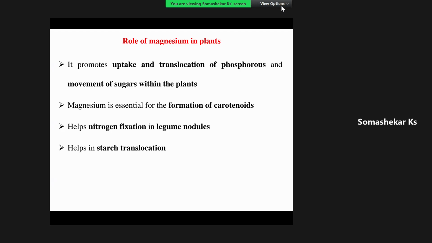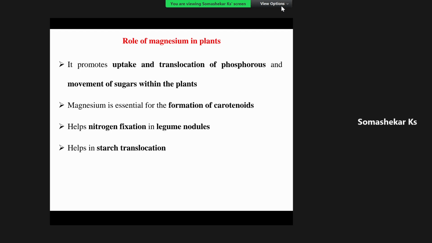For each and every organ, if there is any distribution of sugar inside the plant system, distributing to various plant organs, that takes place only by magnesium. That's why magnesium plays an important role. Potassium can synthesize, but it is not effective in translocation like magnesium. Magnesium is very effective in the translocation of sugar inside the plant system to all the parts of the plant. This is the major difference between potassium and magnesium.